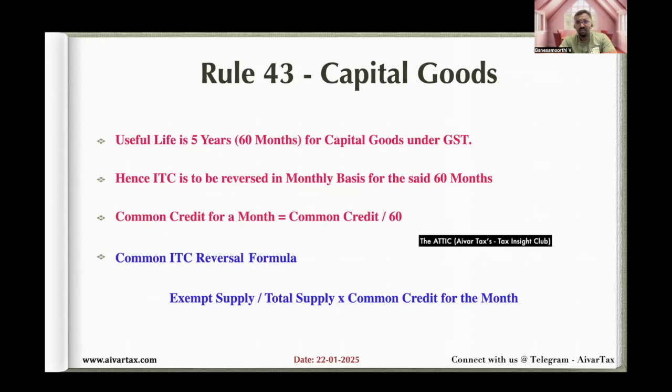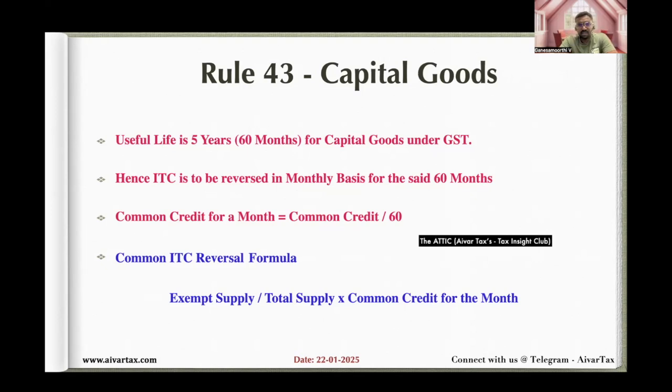But practically, it is not possible to claim ITC every month or every quarter up to the completion of the useful period. Hence, we could avail the ITC in the month of purchase of the capital goods itself, but we have to reverse the common credit every month for the useful life of the machinery.